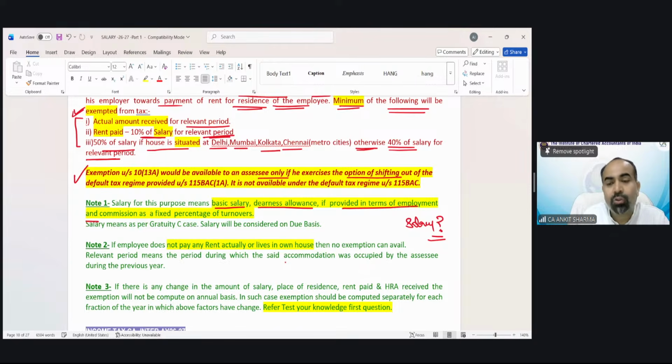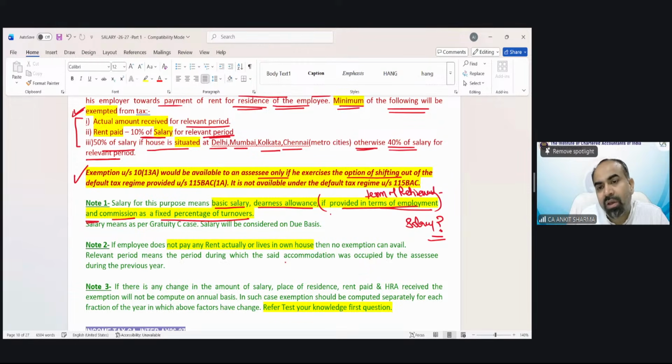Dearness allowance is of two types. In the question, if they are silent, then that dearness allowance you need not include. If the question says this dearness allowance is as per terms of employment or as per terms of retirement benefit, then that dearness allowance part needs to be considered for the purpose of salary. And we should also include commission if it is a fixed percentage commission of turnover.